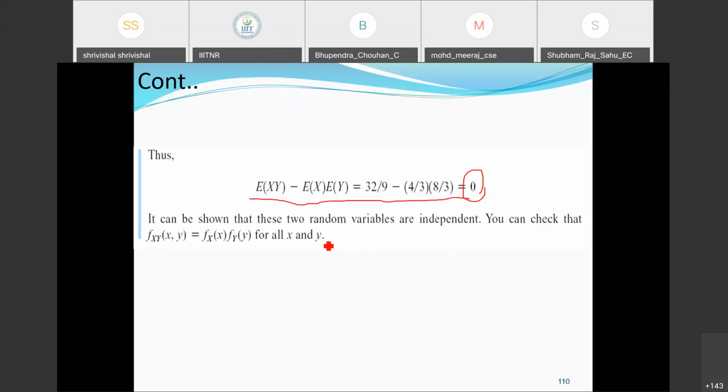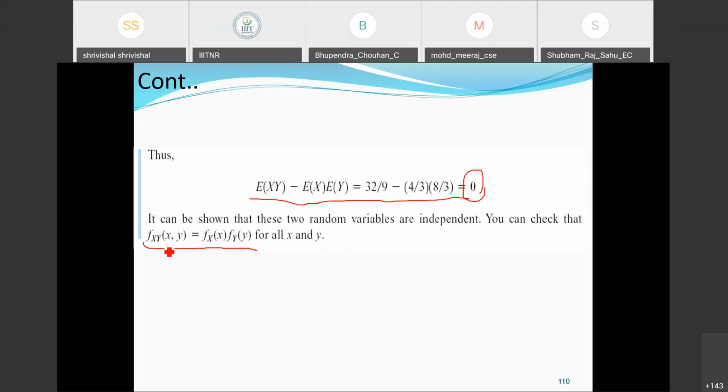If you verify this from the properties, you could find f(x,y) will be equal to fx(x) into fy(y). That means the joint density function value will be equal to the product of the individual random variables' density functions.